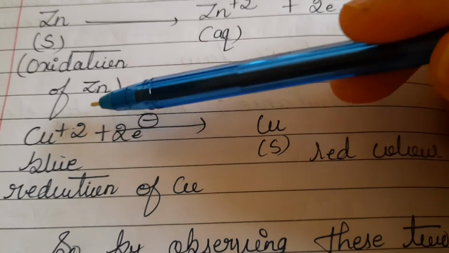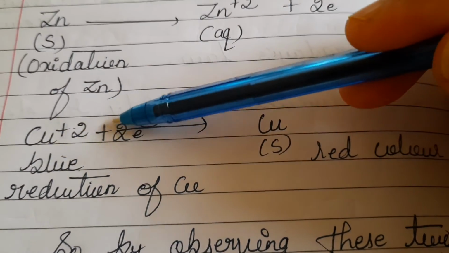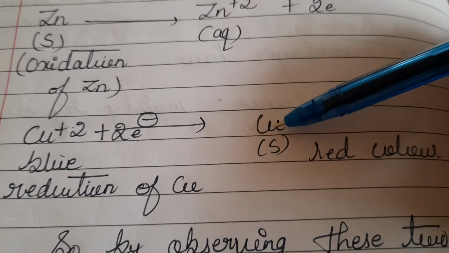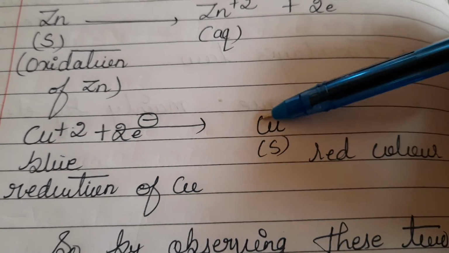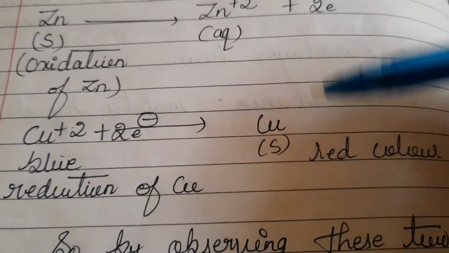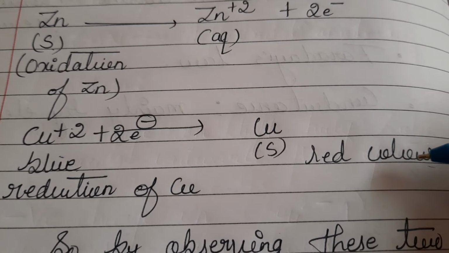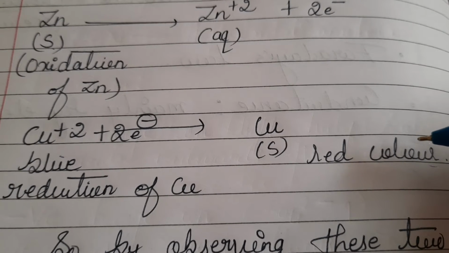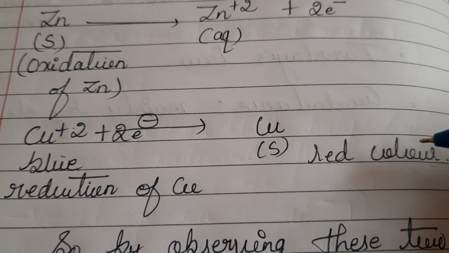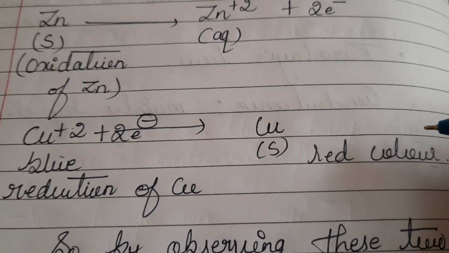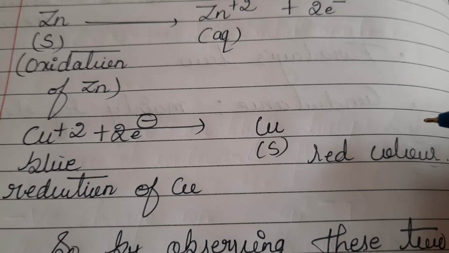It is accepting the 2 electrons liberated from the zinc, and it is turning into pure copper. That pure copper is red in color. That is the reason why a red colored precipitate is settling at the bottom. It means there are two metals involved in this setup. Zinc is undergoing oxidation. Copper is accepting the electrons. It is undergoing a reduction reaction.